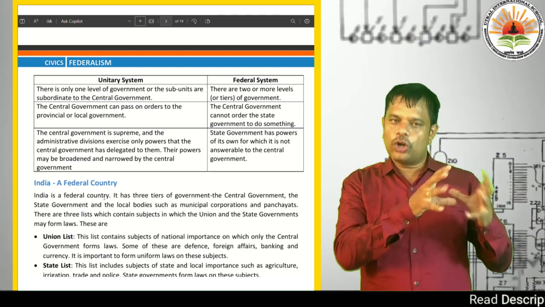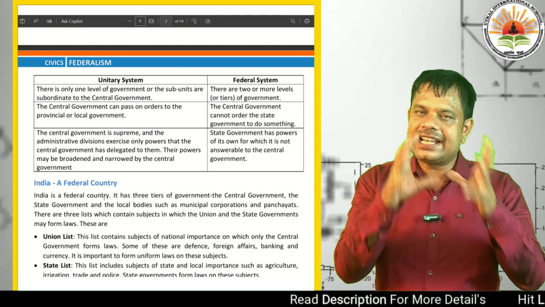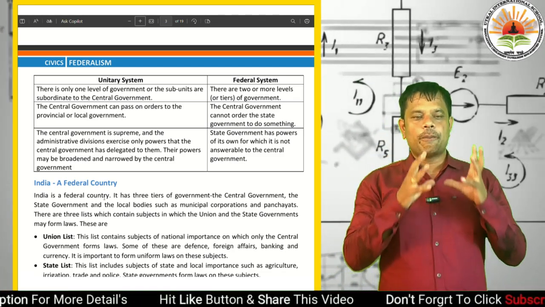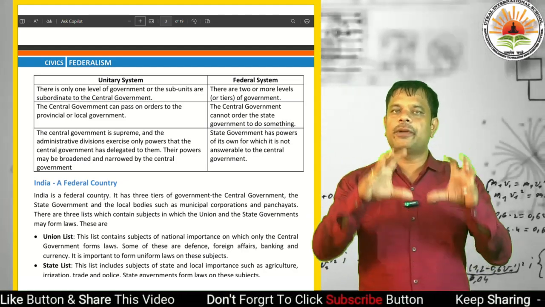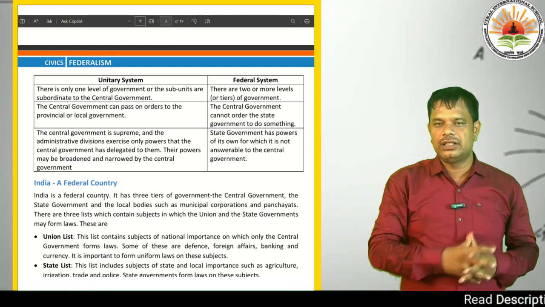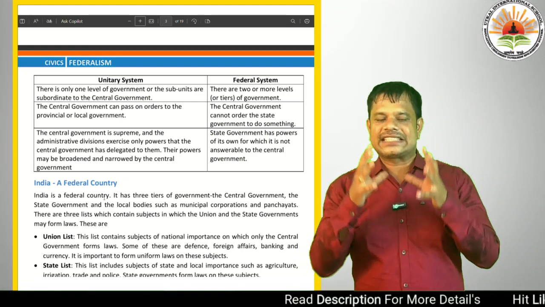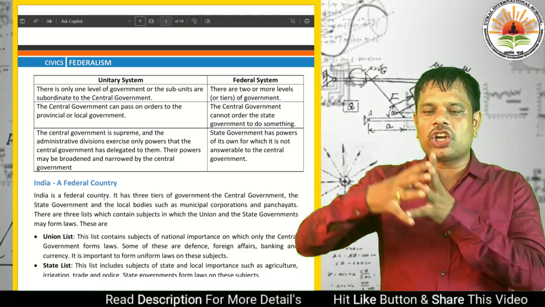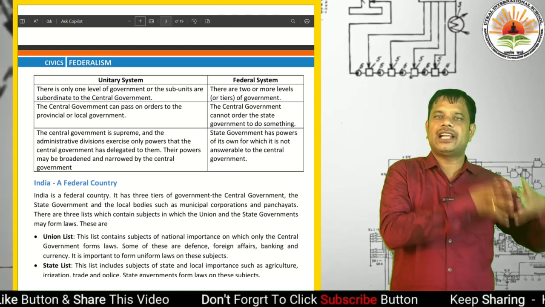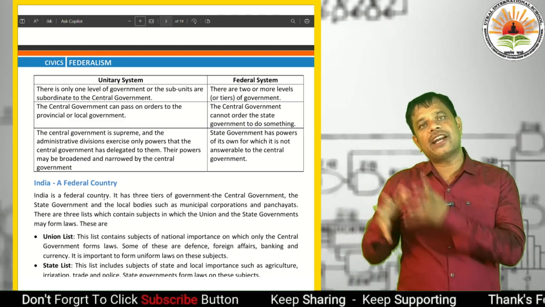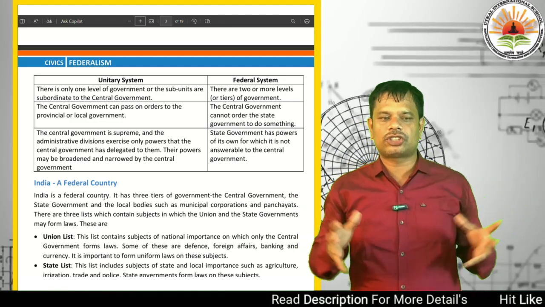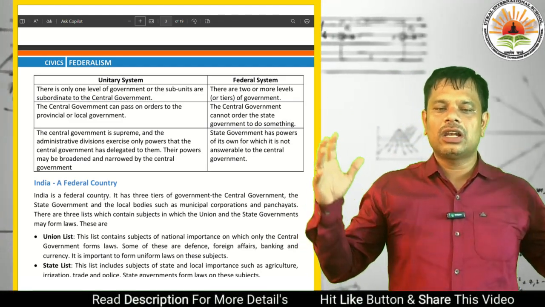If we go to the unitary system, the central government can pass orders to the provincial or local government. The central government is powerful, and it passes orders to the local governments. But in a federal system, the central government cannot order the state government to do something. The central government has some power, and the state government has some power. But in a unitary system, the central government can pass orders to the provincial or local government.